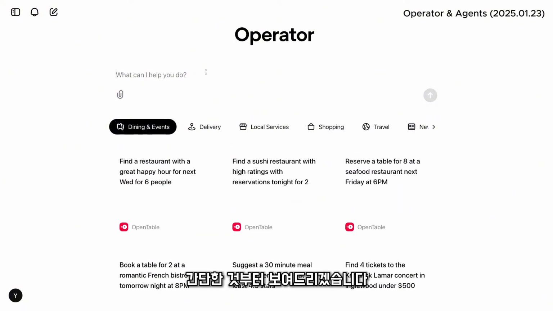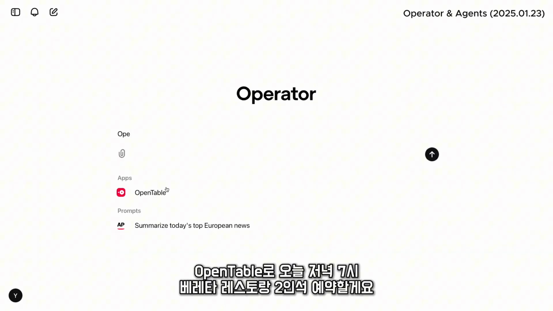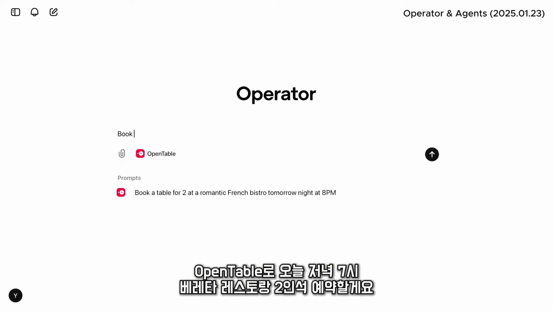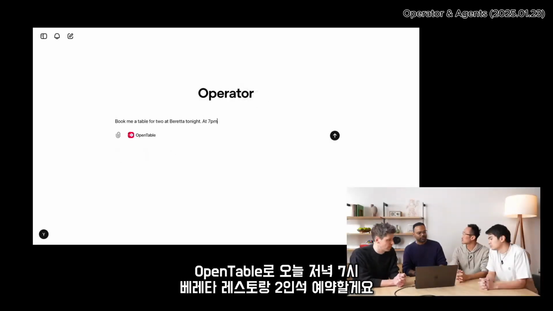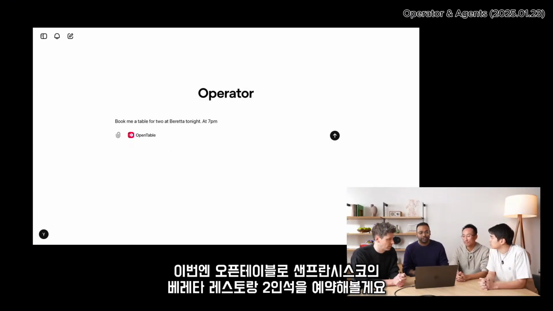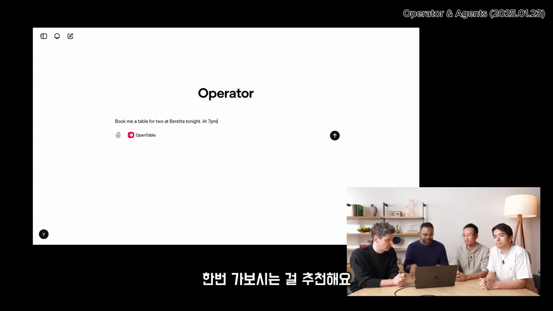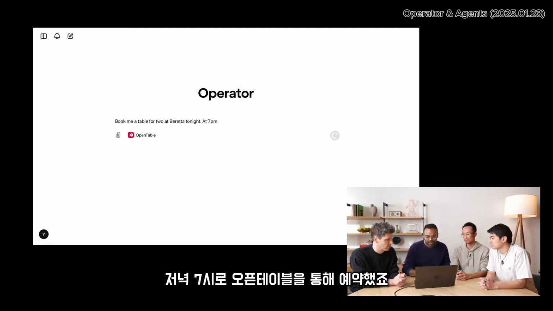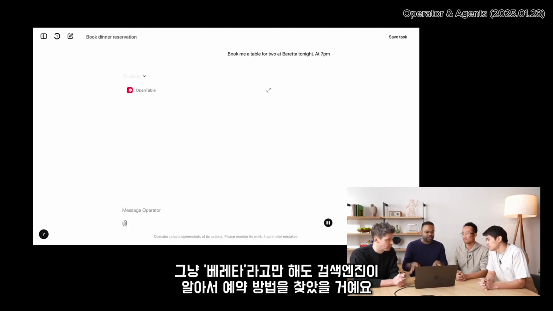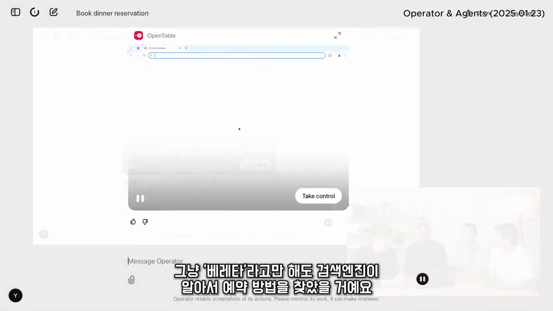OK, so I'm going to start with something fairly simple. I'm going to use OpenTable and say, book me a table for 2 at Beretta tonight at 7 p.m. OK. And so you specifically chose OpenTable here. Yeah, in this case, I'm asking Operator to use OpenTable to book a table for 2 at Beretta. Beretta is a restaurant in San Francisco. It's great. You should try it out. I could have easily said, just do Beretta, and it would have probably gone to a search engine, figured out how to make a reservation as well. But let's see what it does.